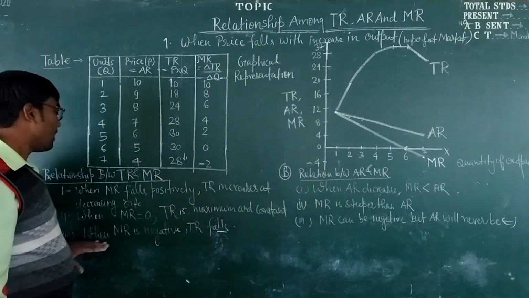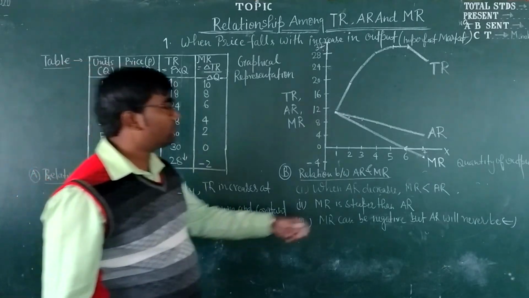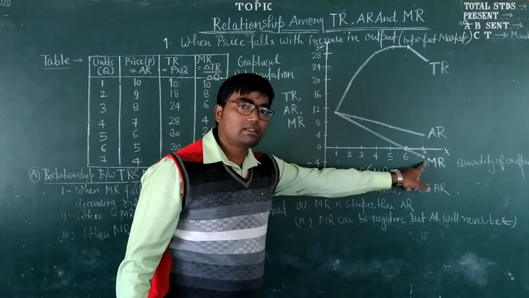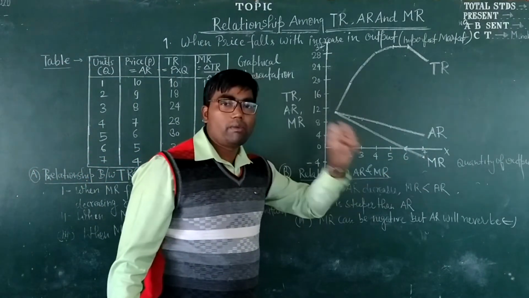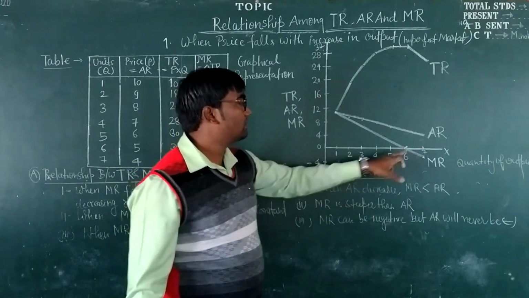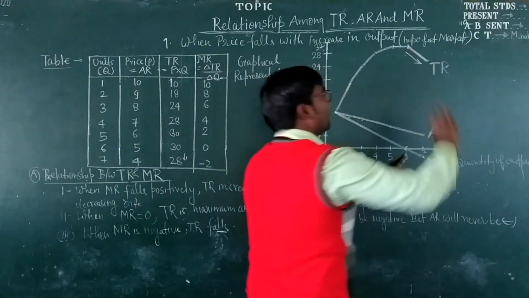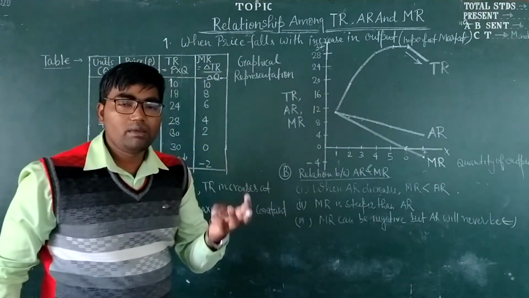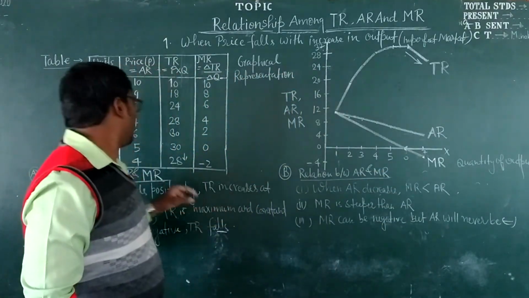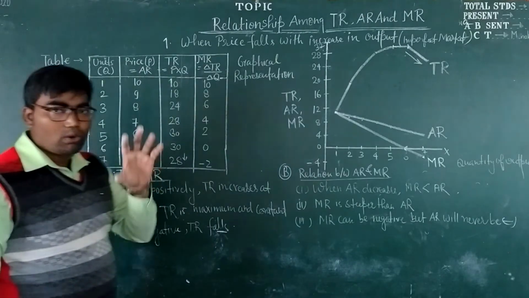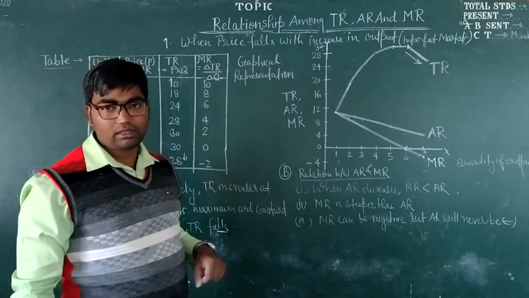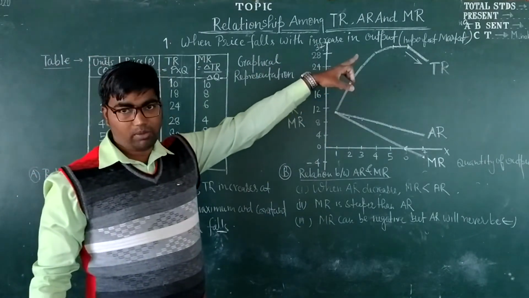And third, when marginal revenue is negative, here you can see marginal revenue has become negative, total revenue starts falling. These are three important relations that total revenue and marginal revenue hold in a market situation of imperfect competition.